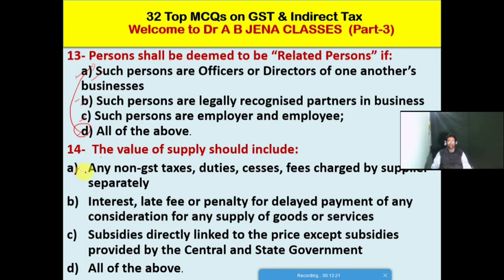A, it's any non-GST taxes, duties, cesses, fees charged by supplier separately. B, it's interest, late fee or penalty for a delayed payment of any consideration for any supply of goods or services. C, it's subsidies directly linked to the price except subsidies provided by the central and state government. D, it's all the above. Friends, so D is the right option for this MCQ.